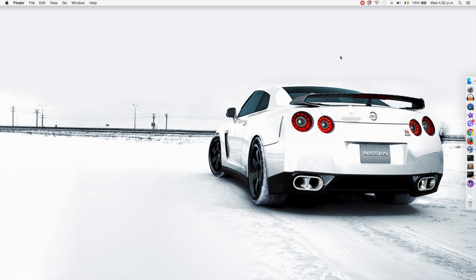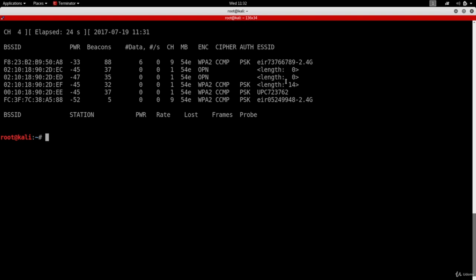But basically, the main point that I want to talk about is I'm not able to see all the networks around me in here in AeroDump-NG. And the reason for this is because AeroDump-NG is only sniffing on 2.4 GHz frequency. So if you do this and you don't see all the networks around you, or if you're sniffing on your own network, but you don't see all the clients in your network, it's possible that your router is broadcasting over two bands, over 2.4 and 5 GHz. And if you're not seeing the router at all, if you're not seeing the network at all, like what's happening here for me, then the router is probably just broadcasting over 5 GHz.